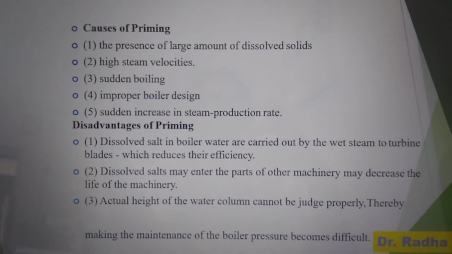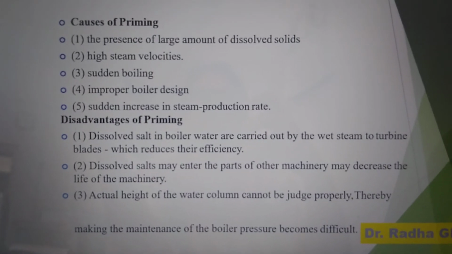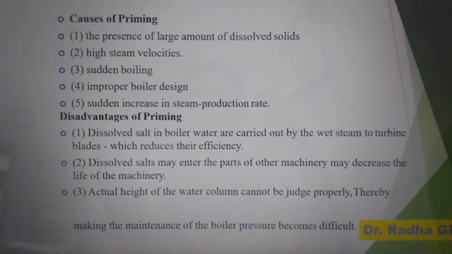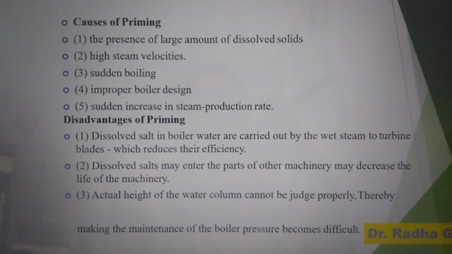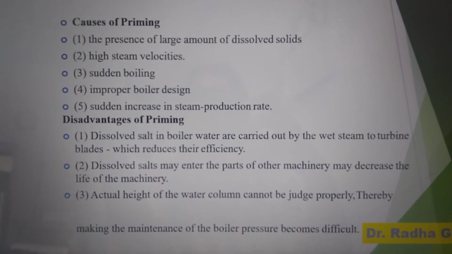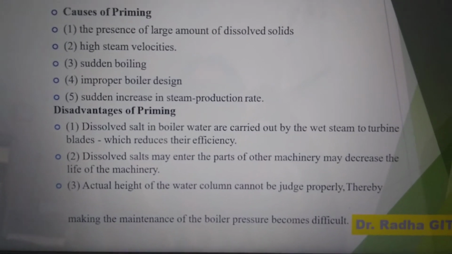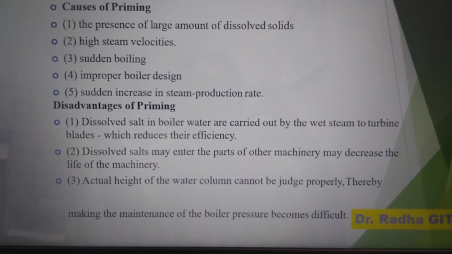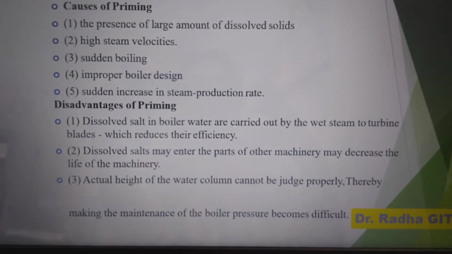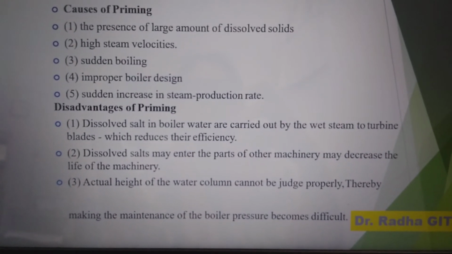Then the disadvantages of priming. Dissolved salt in boiler water is carried by the wet steam to turbine blades, which reduces their efficiency. Dissolved salts may enter the parts of other machinery and may decrease the life of the machine. The actual height of the water column cannot be judged properly, and thereby problems may be created.